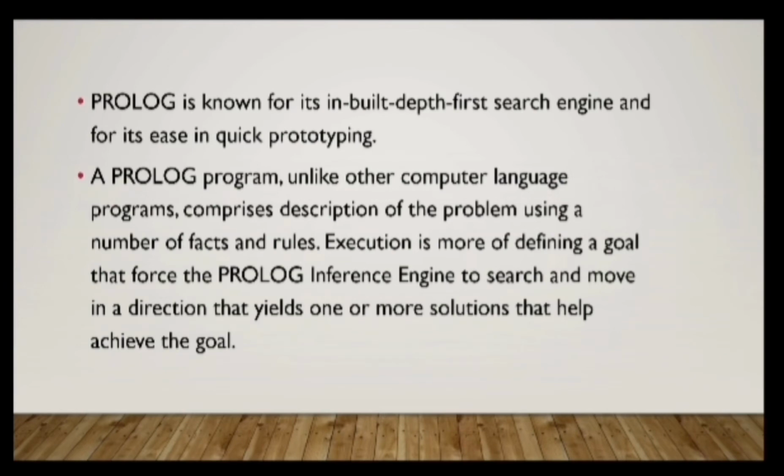So what are facts? A fact is a predicate expression that makes a declarative statement about the problem domain. Whenever a variable occurs in a Prolog expression, it is assumed to be universally quantified. For example, the grass is green. Yes, the grass is green. So this is universally quantified. It is a fact. The rain is the water. Then the chocolates are brown, the chocolates are sweet. So these are some of the facts.